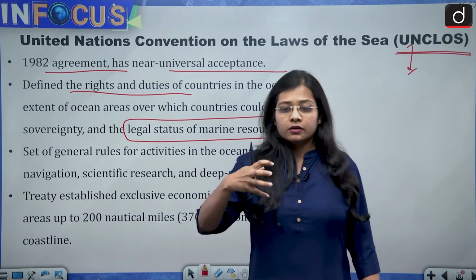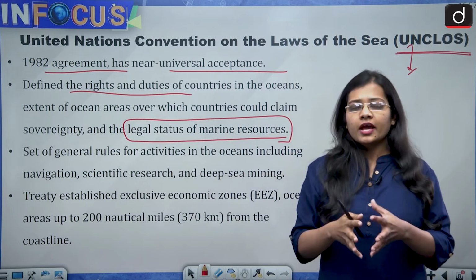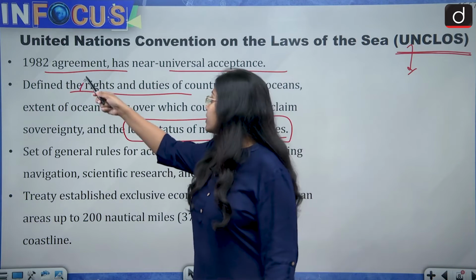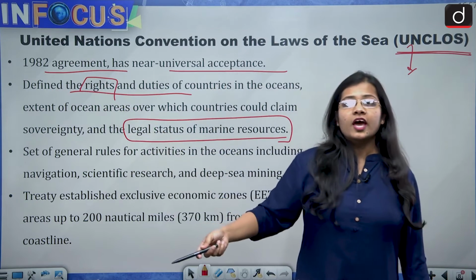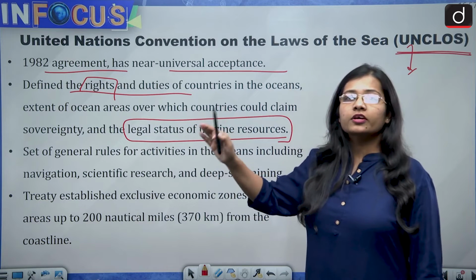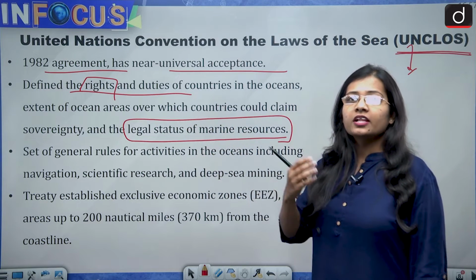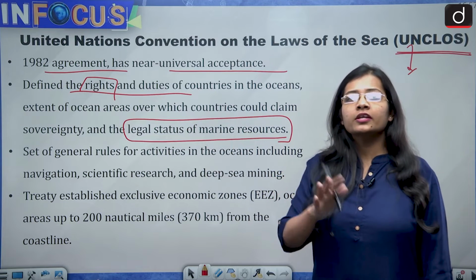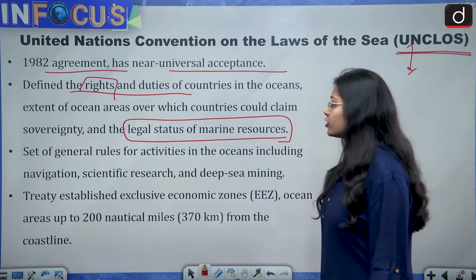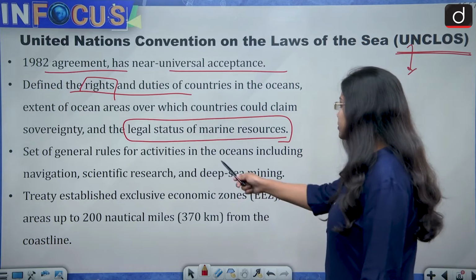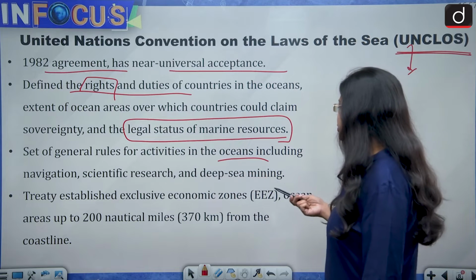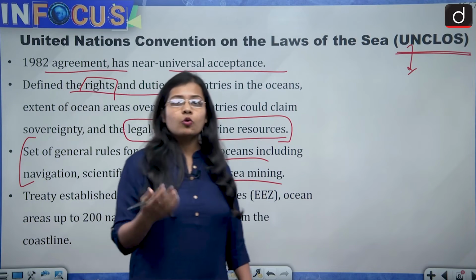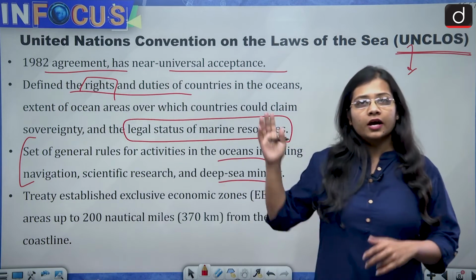So when any country is at the oceans or seas, what the duties and rights of that country are has been told by UNCLOS. It is a United Nations treaty, and it tells us the duties and responsibilities that a country has when it is in the oceans. It is a set of general rules for activities in the oceans, including navigation, scientific research and deep sea mining. So the activities which take place in the oceans come under UNCLOS.